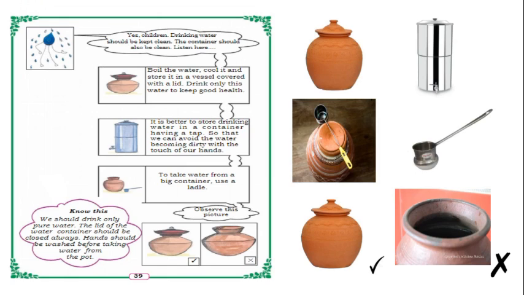So the drop of water is telling, boil the water, cool it and store it in a vessel covered with a lid, and only this type of water you should drink, then only you will get good health. Isn't it, children? Yes, it is correct. It is better to store drinking water in a container having a tap, so that we can avoid the water becoming dirty with the touch of our hands. So again, what is it telling, children? Better we should store the drinking water in a container which has a tap. Isn't it? Yes. In our homes also we will use the tap container only.